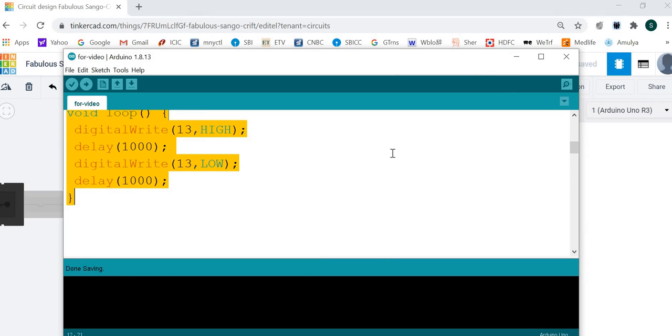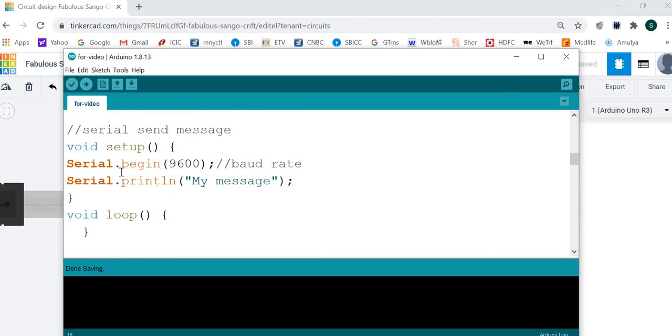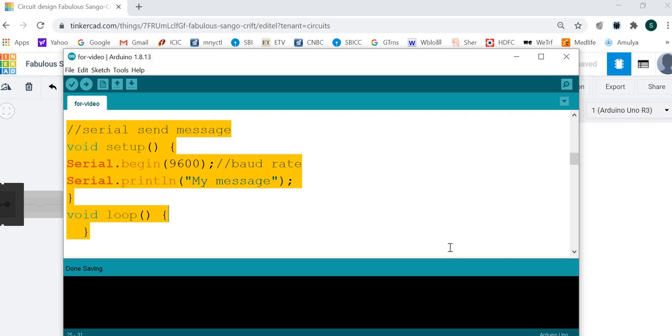Now let's go to digital input. For digital input we need serial communication, because when you take digital input we have to check whether it is correct or not. So we must display it on the serial monitor. To use the serial monitor we use Serial.begin. Serial.begin(9600) will start the serial communication at the baud rate of 9600, and let's print some message here. This will be done only once, so write this part only in setup and